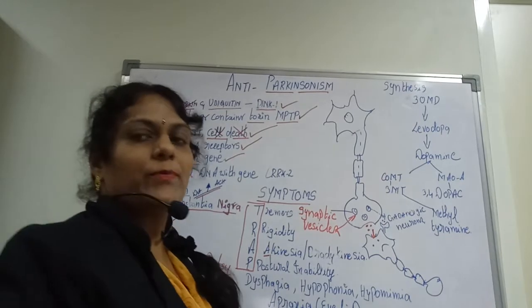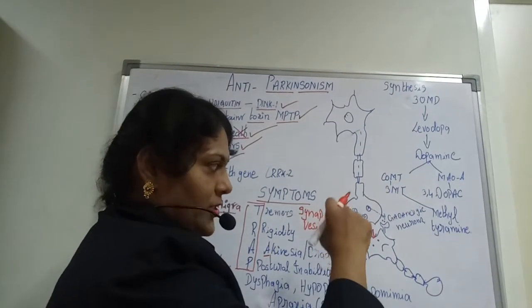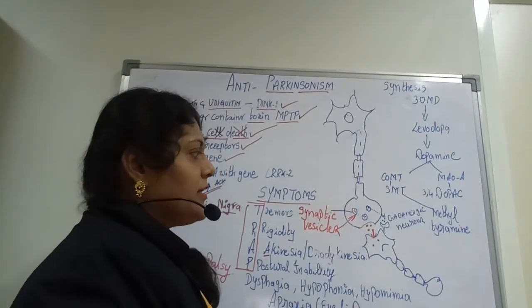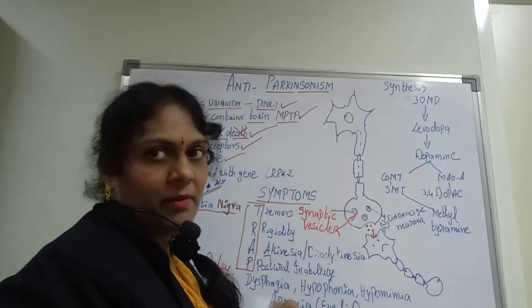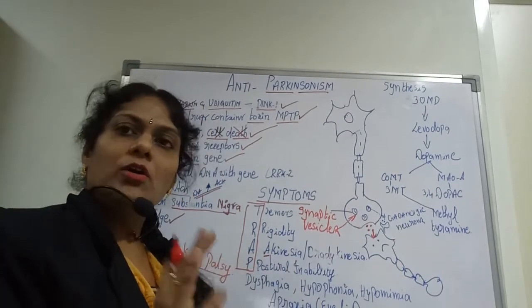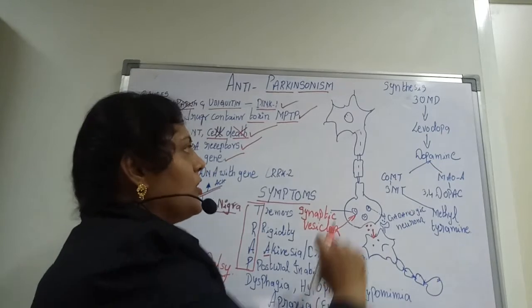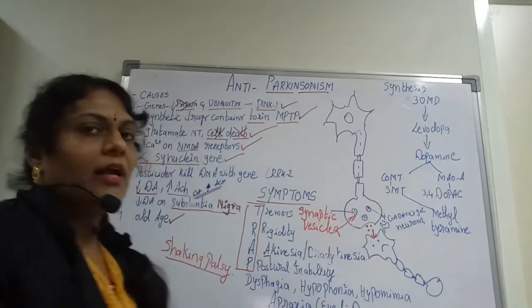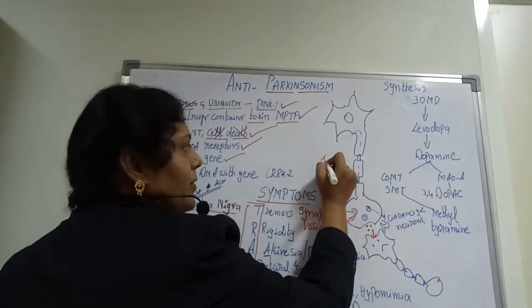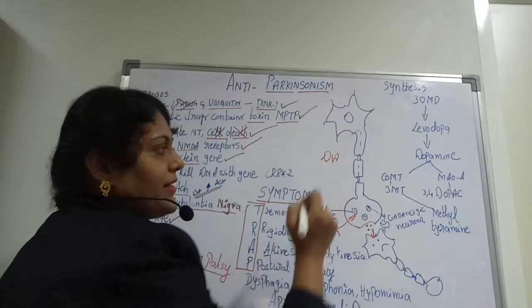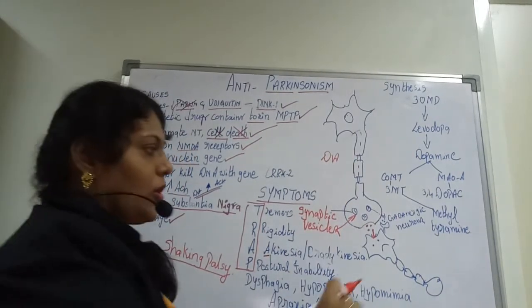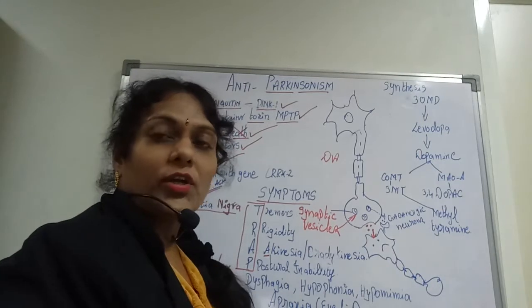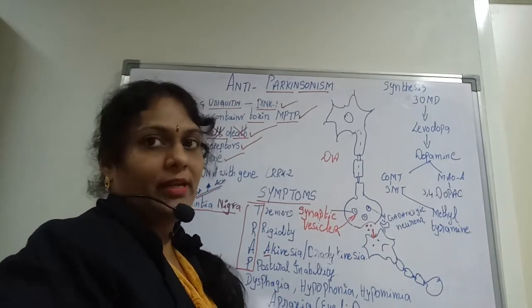We know that there are two types of GABA receptors present on the sites, called GABA A and GABA B. It is not so related now, so I am not going into that area. So what is the function of DA, that means the dopamine? The dopaminergic neurons have to release their neurotransmitter onto the GABAergic neurons in order to control their ability of inhibition.